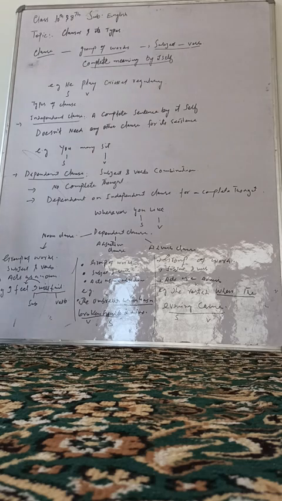This is a clause. You can consider a simple sentence as a clause. Okay. Here I have given an example. He play cricket regularly. Now, is this a clause? For that, we need to check. Is it satisfying all three conditions? What are those conditions? Group of words, subject and verb combination, complete meaning by itself. If these three conditions are there, that means this very example is a clause.